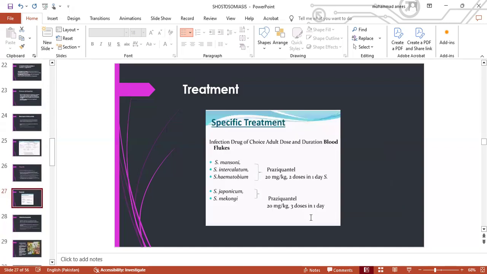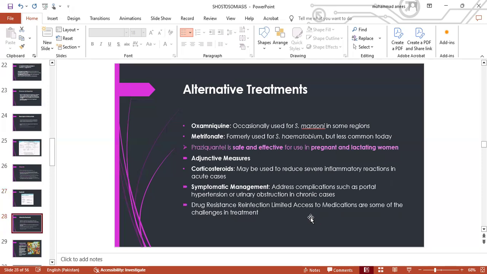So treatment, the anti-helminthic drug praziquantel is being used specifically, and the dose would be 20 mg per kilogram, 2 doses in 1 day in case of intestinal schistosomiasis, and in case of urinary, it is 20 mg per kilogram, 3 doses in 1 day. There are alternatives in case the person develops a hypersensitivity reaction to praziquantel. There are options like oxamniquine and metrifonate, but they are not very commonly used these days. Talking about the praziquantel safety, it is quite safe and effective in pregnant and lactating mothers also.